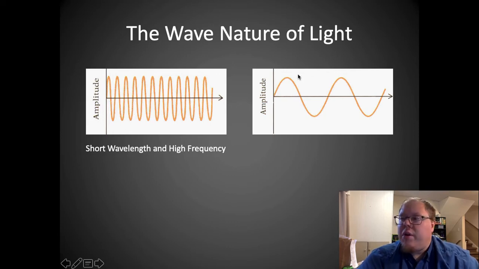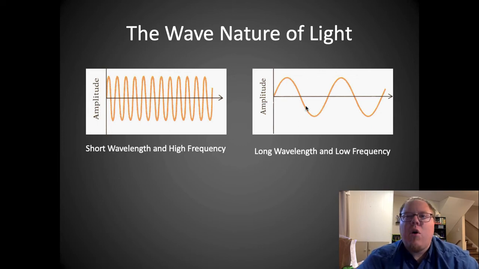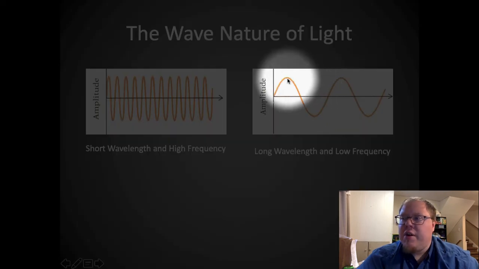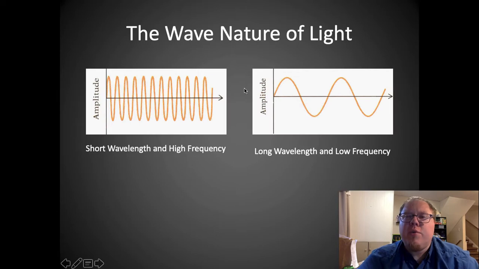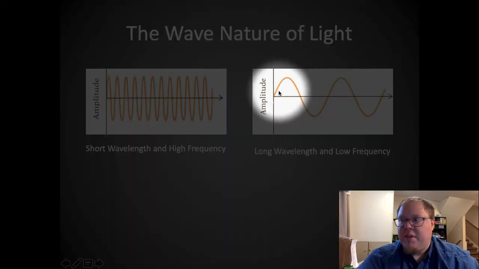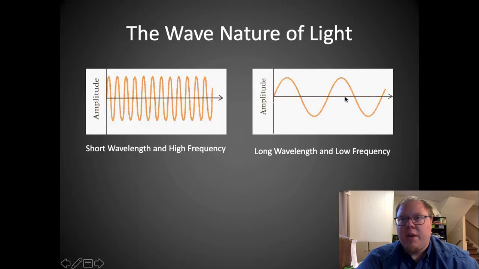This other one here, the wavelength and the frequency are completely opposite. This one has a long wavelength and has a low frequency. So the wavelength here is pretty long. There's only 2 waves here, so this would actually be 2 waves per second for the frequency. So much, much fewer waves in that second. But because there's fewer of them, each wave is a lot longer, so a longer wavelength.